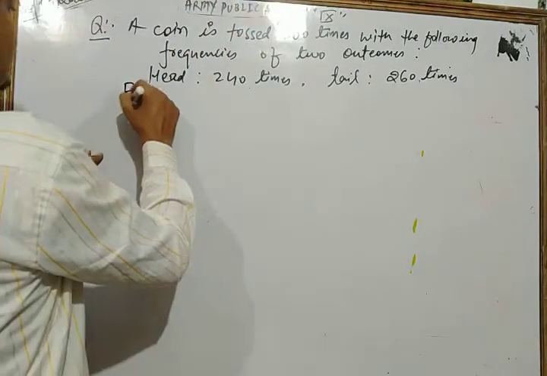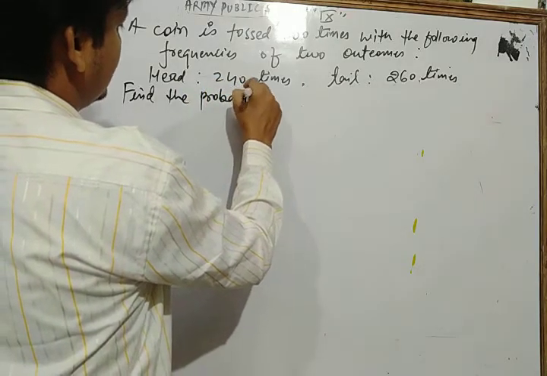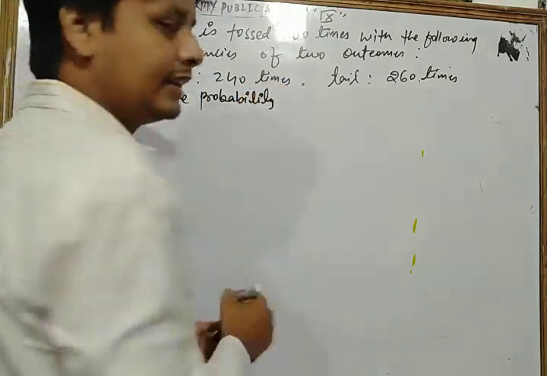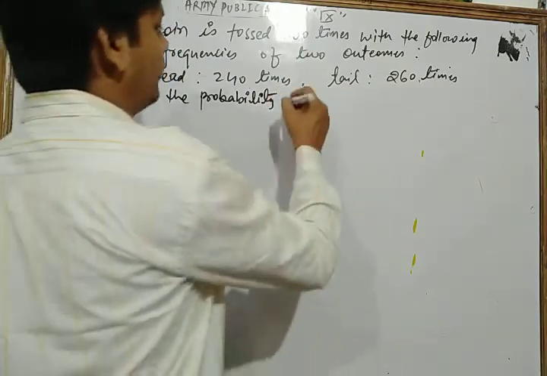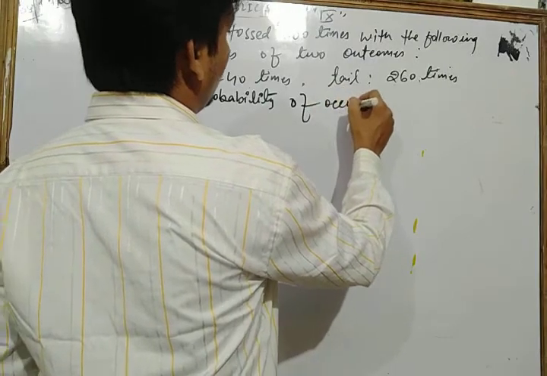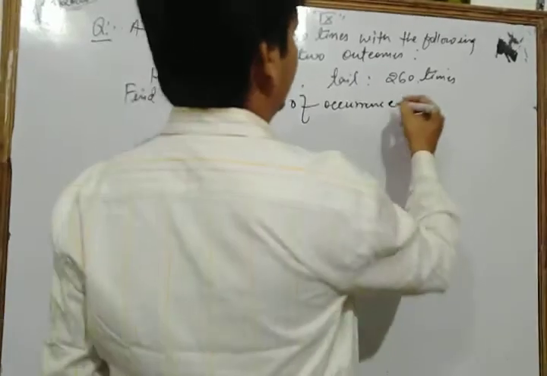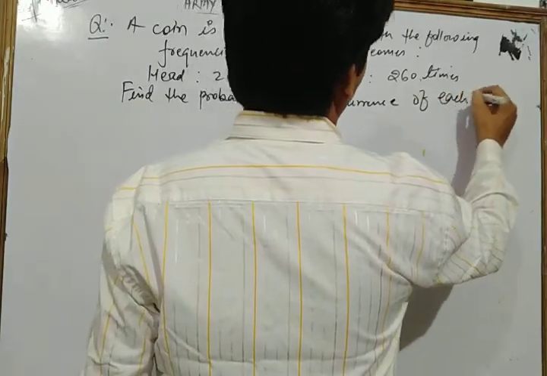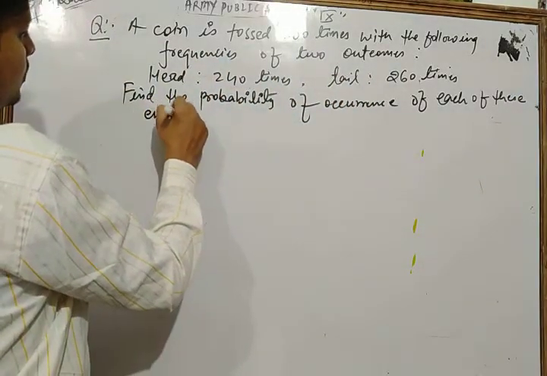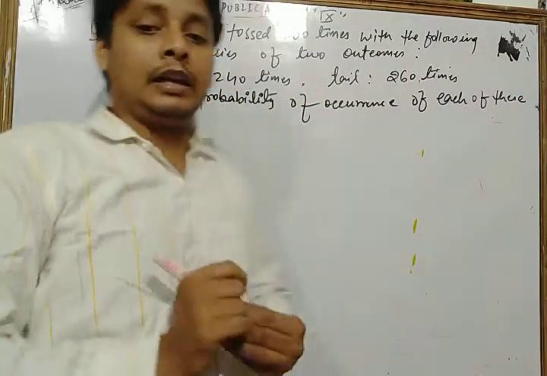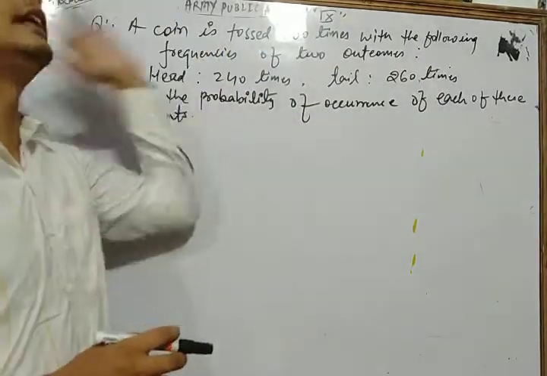Your question is find the probability of occurrence of each of these events. This is one of the most important questions of your syllabus, dear students.